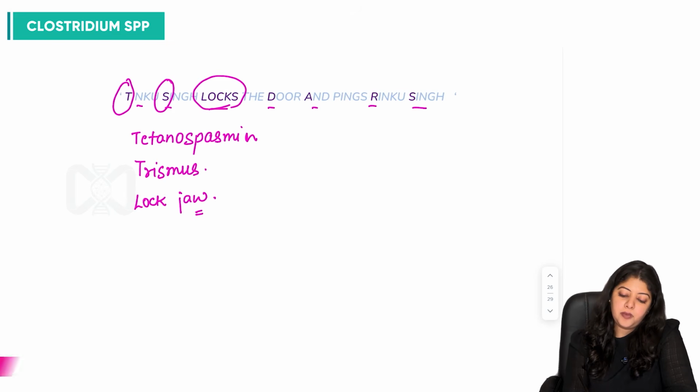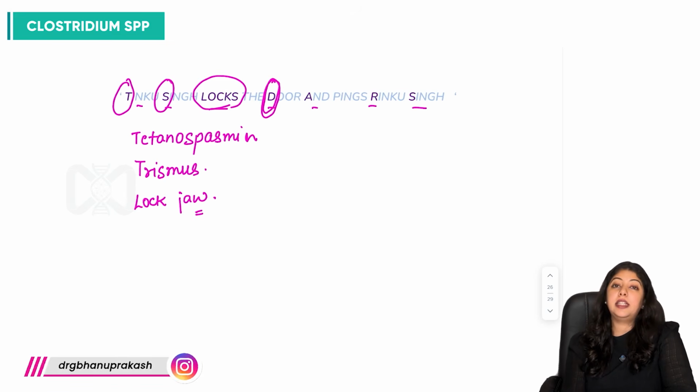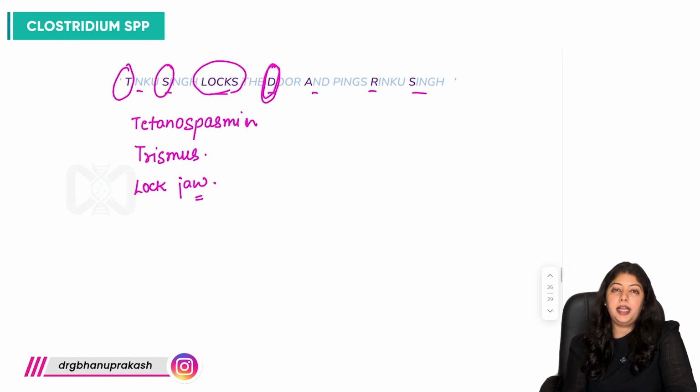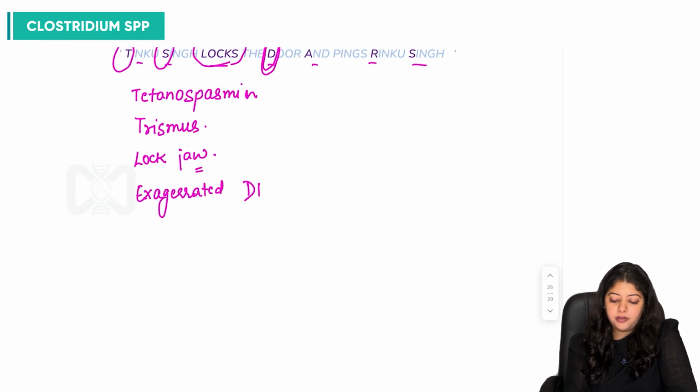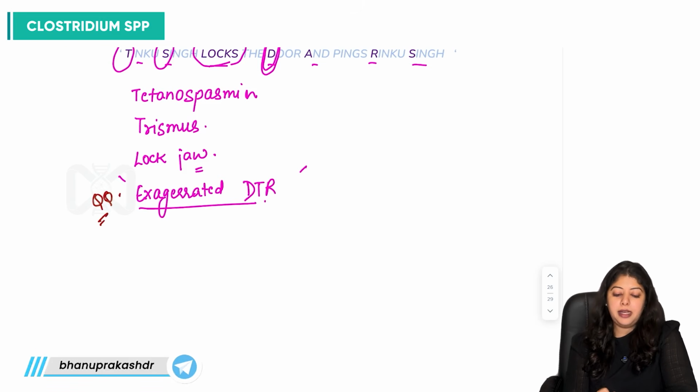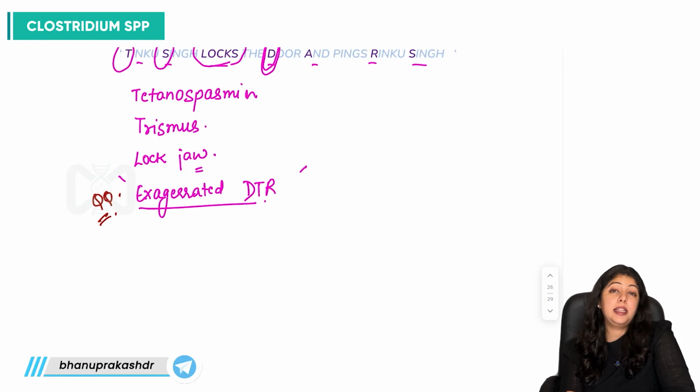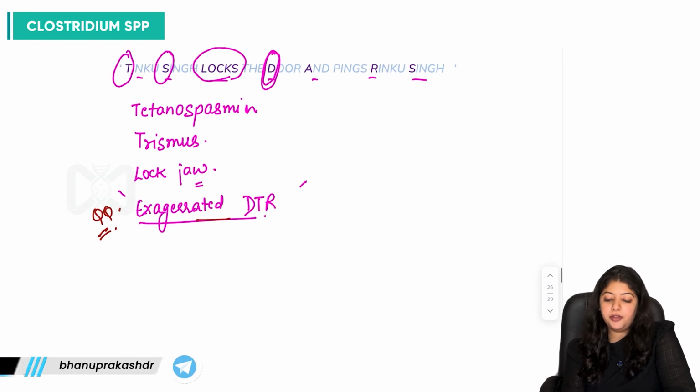Right? Then we have D for door, and so we have exaggerated deep tendon reflexes. So in botulinum toxin, which had flaccid paralysis, we have seen that there was decreased deep tendon reflexes. So here we have exaggerated deep tendon reflexes.